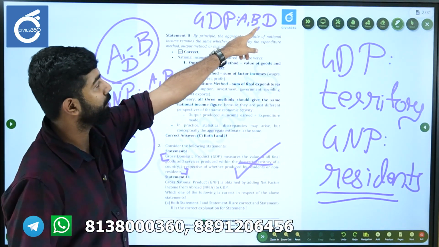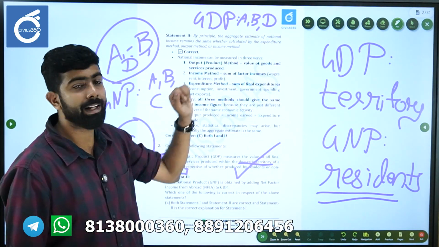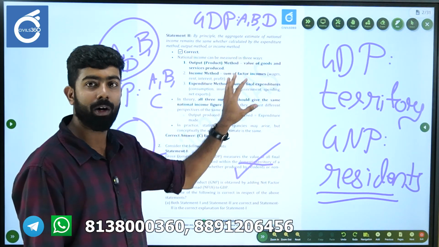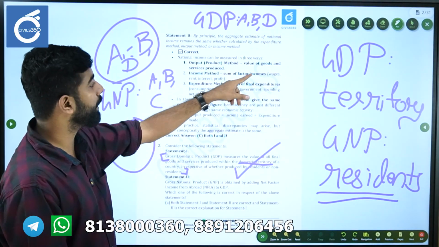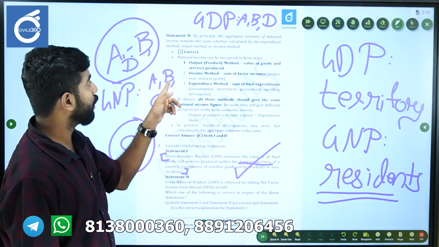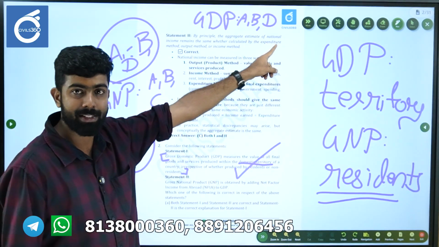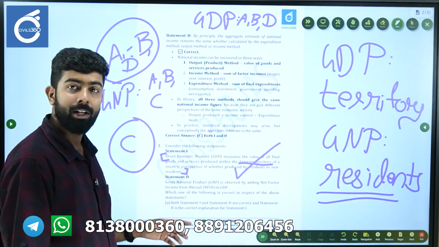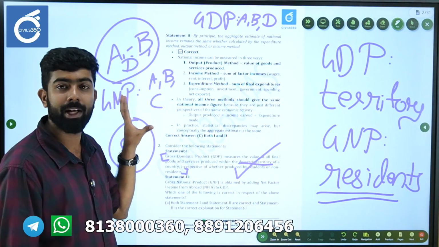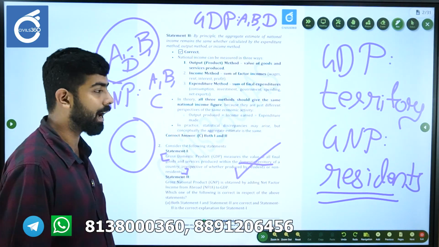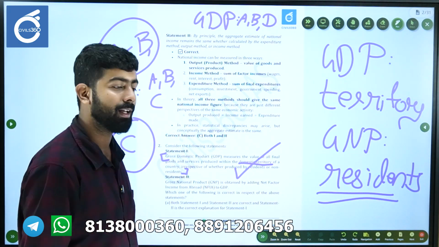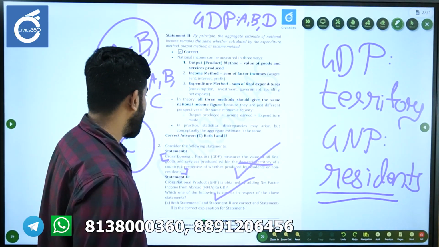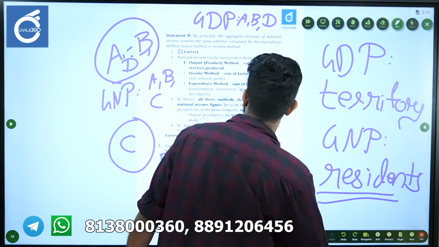Here we subtracted the value of D, because D is a non-resident. D's home is in the US, so whatever value he contributed will not be there in GNP. So we subtracted the value of the non-resident and we added the value of all the residents from abroad. All the people abroad, if their residence is in India, will be included. I hope this concept is clear. So this statement is also correct.